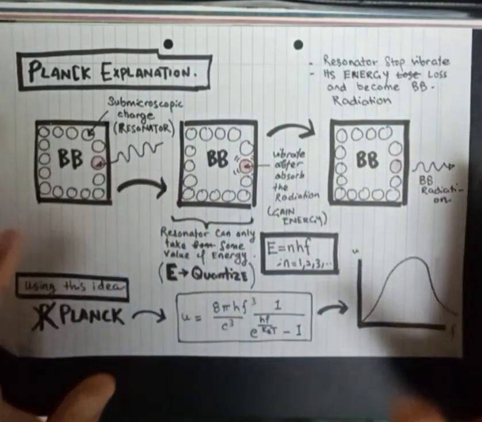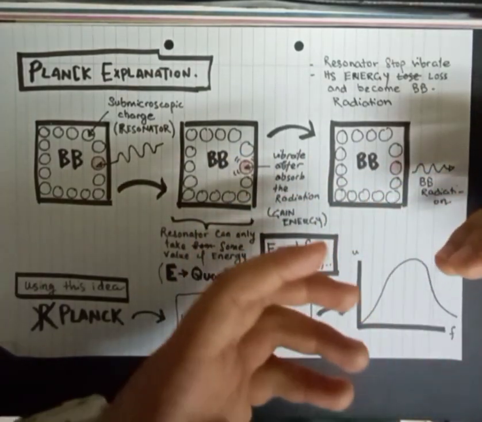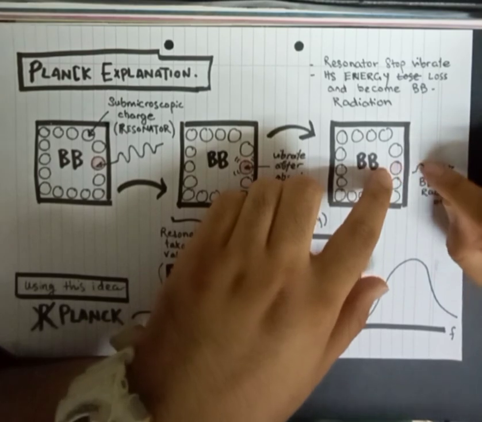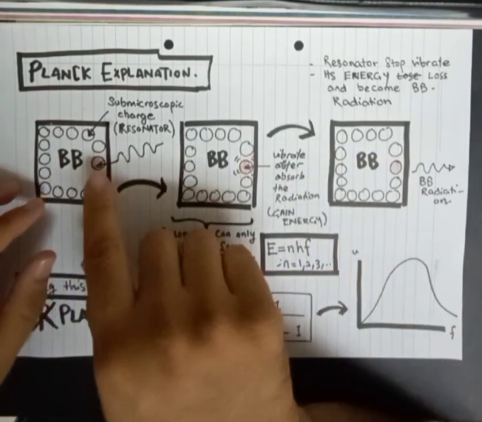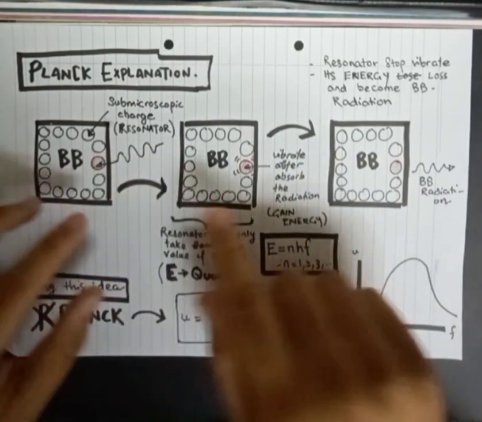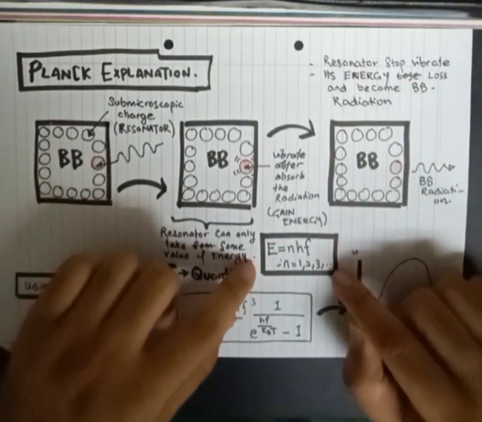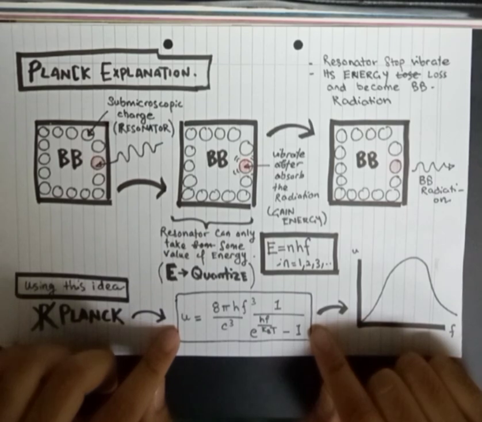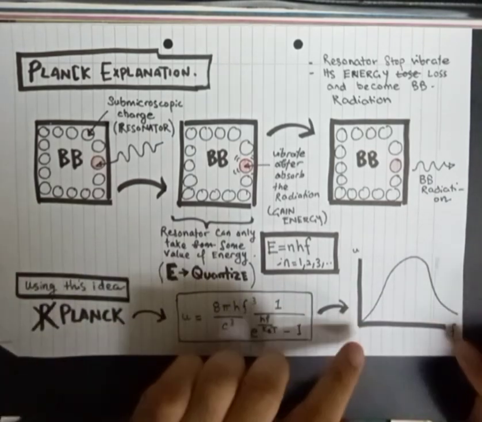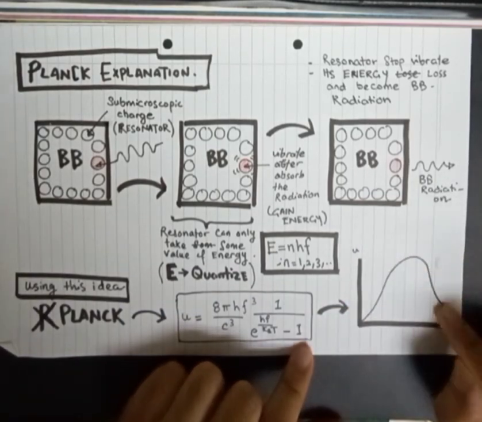After some time, the resonators stop vibrating, which means they lose their energy. The lost energy will become the blackbody radiation. So that's how a blackbody can absorb the radiation and then emit it back. By using all of these ideas, the quantization of energy, Planck was able to come up with a new equation, and this equation really fits the experimental data of blackbody radiation, which gives this graph. Thank you for watching. Bye bye.